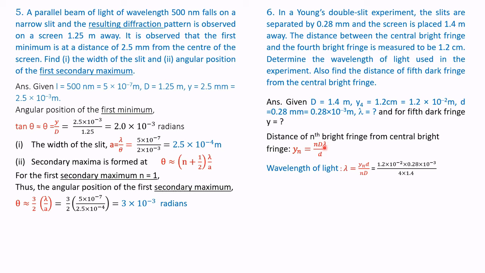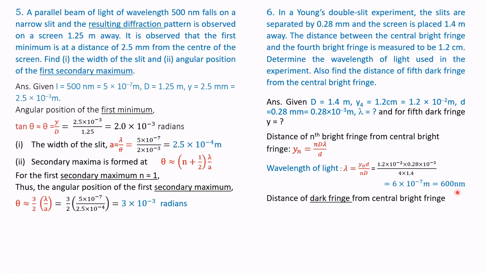That is, lambda is equal to yn into d divided by n into D. So, putting the value of yn as 1.2 into 10 to the power of minus 2 m into small d, which is 0.28 into 10 to the power of minus 3, divided by n. n is equal to 4 in this case. 4 into 1.4, where 1.4 is the value of capital D. Therefore, simplifying, we get wavelength lambda as 600 nanometers.